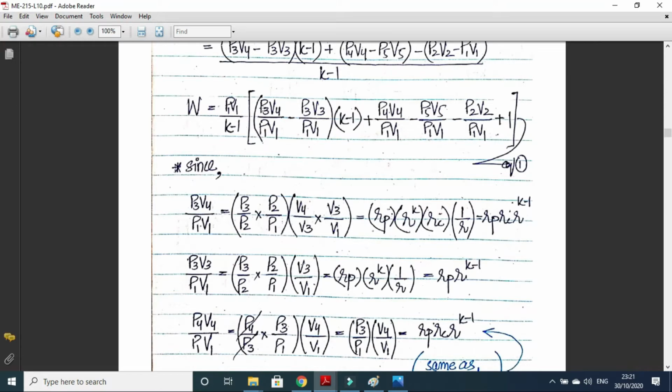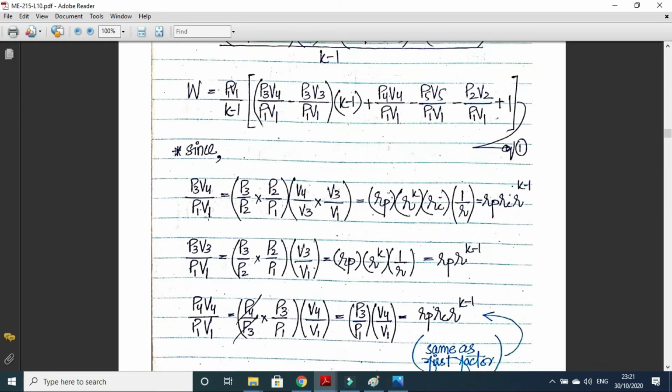Let's start with P3 V4 upon P1 V1. P3 upon P1 times V4 upon V1 can be written as P3 divided by P2 multiplied by P2 upon P1, times V4 upon V3 multiplied by V3 upon V1. So we have multiplied and divided by P2 and by V3.